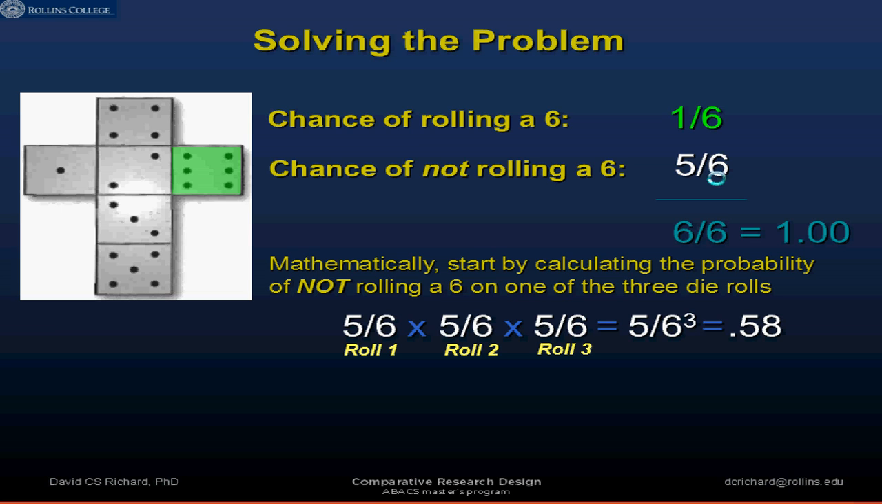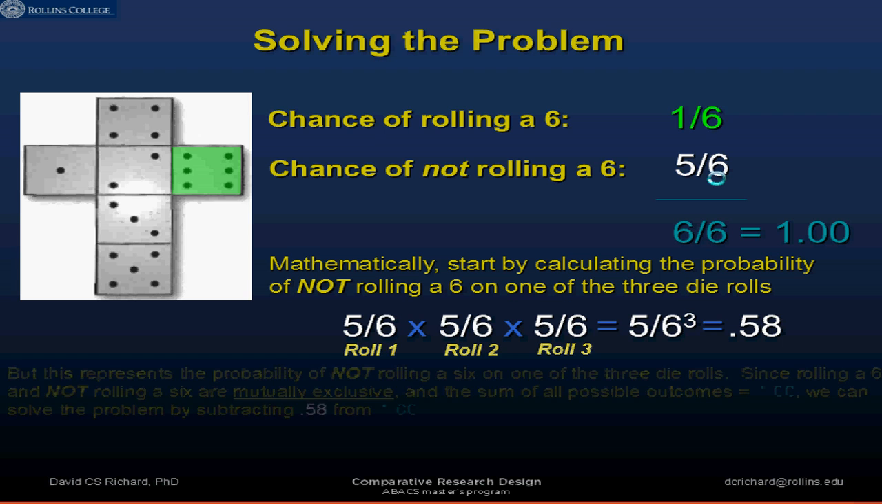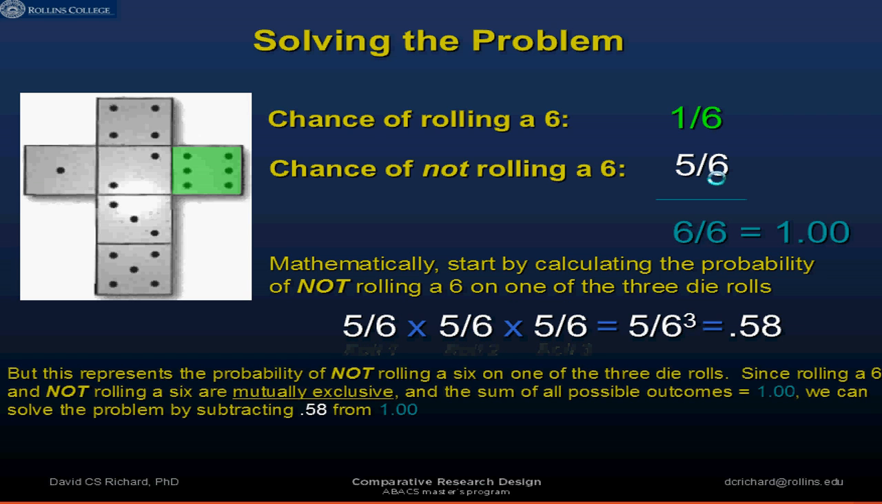Now, what does that 0.58 represent? That 0.58 represents the probability of not rolling a 6 on any of the 3 rolls. Okay? So, if we were to ask ourselves, what's the probability of rolling a 6 on one of the 3 rolls, at least one of the 3 rolls, what we would do is we would subtract 0.58 from 1.0.